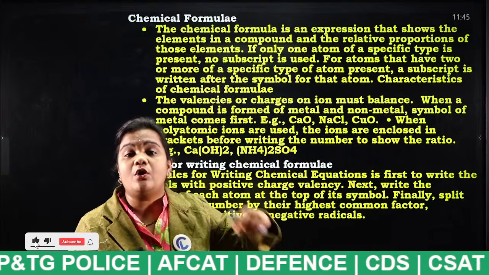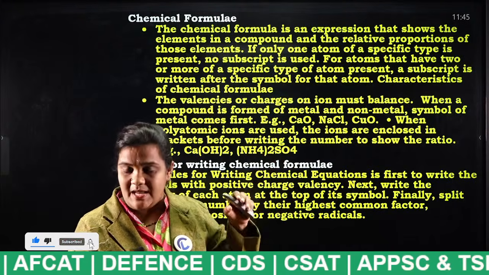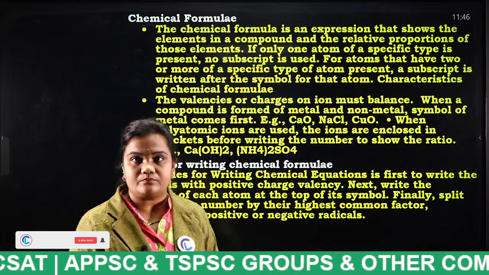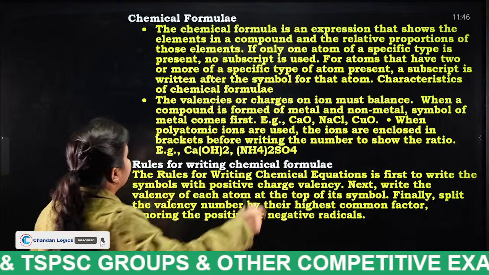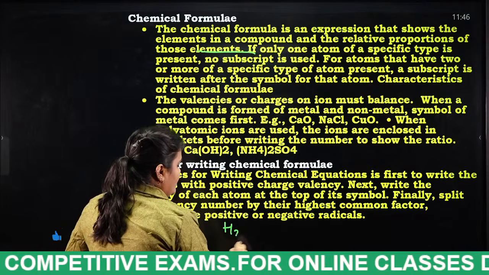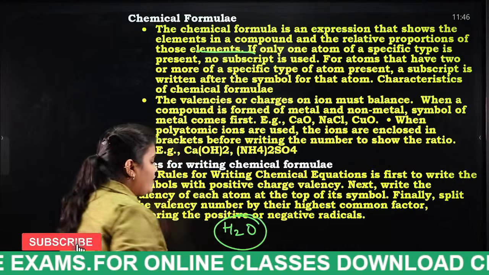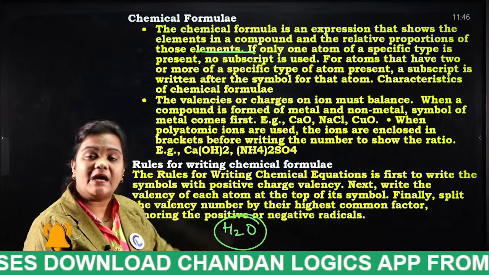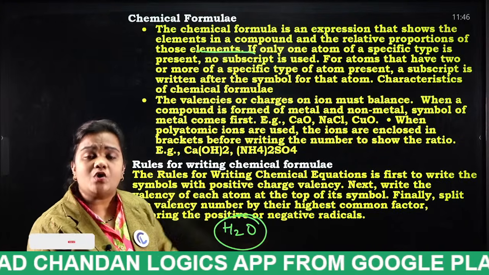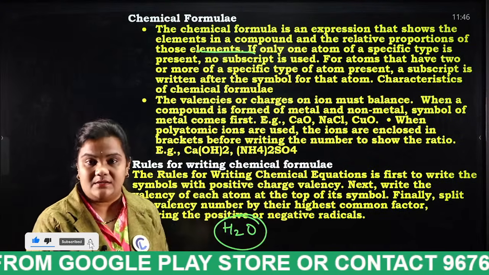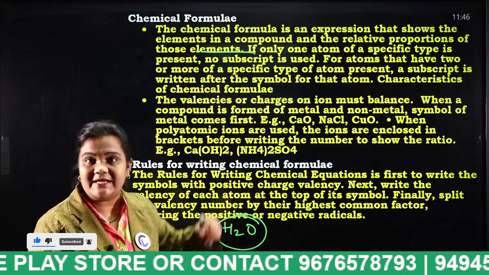In order to denote that newly formed compound, we use a chemical formula. Next, for example H2O, what is happening here? In H2O we are combining two different elements, hydrogen and oxygen. After combining the two different elements, the thing which we get, we say it as what, students?